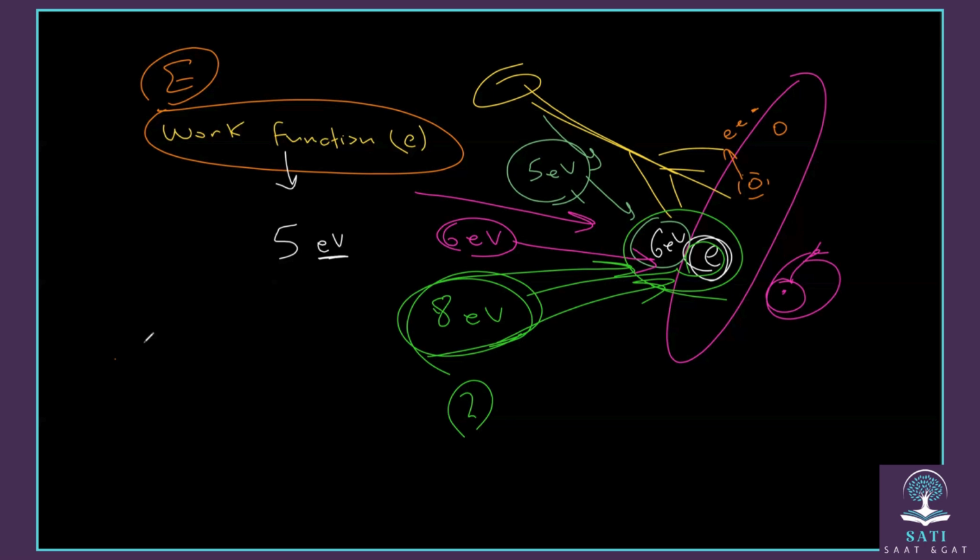So that means if we give the electron energy less than its work function, it will not be ejected out of its atom. But if we give it the same energy as its work function, in this case the electron will be ejected but will have no kinetic energy. But in the third case, if we give the electron more energy than its work function, it will be ejected and it will have the extra energy as kinetic energy. So that means now, this is the case if we are talking about energy and work function.